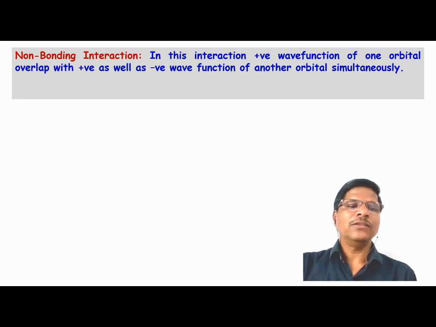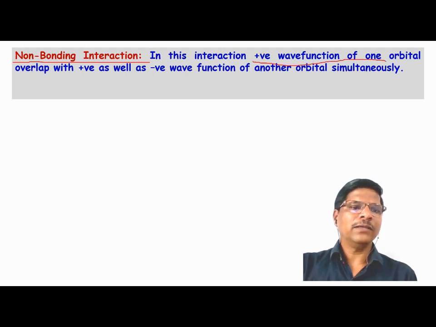A third type of interaction is possible between two atomic orbitals, and this is called a non-bonding interaction. In this case, the positive wave function of one orbital overlaps with the positive as well as the negative wave function of another orbital at a time, or simultaneously. So the positive wave function at a time overlaps with the positive and negative wave function of another orbital, and this results in the non-bonding interaction. So in this case what happens?